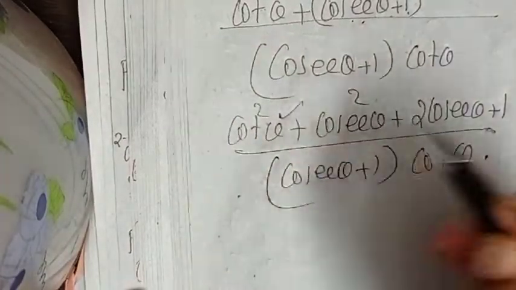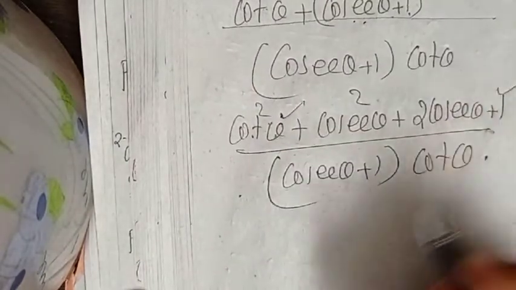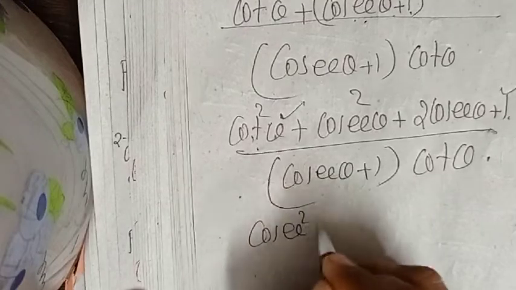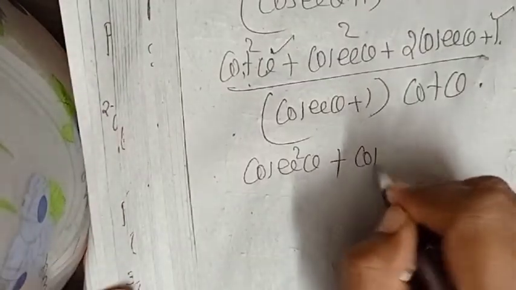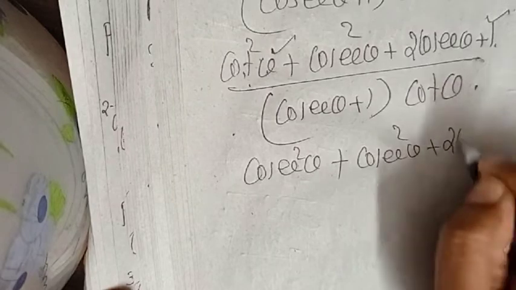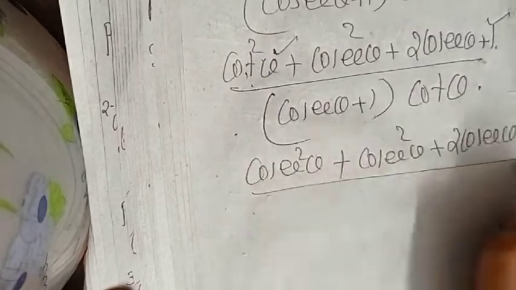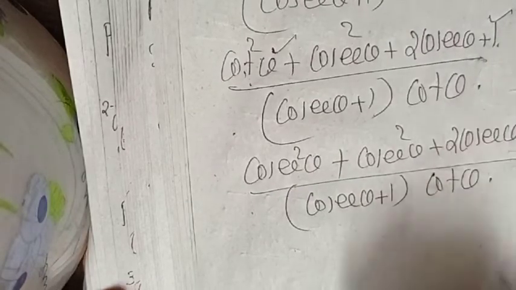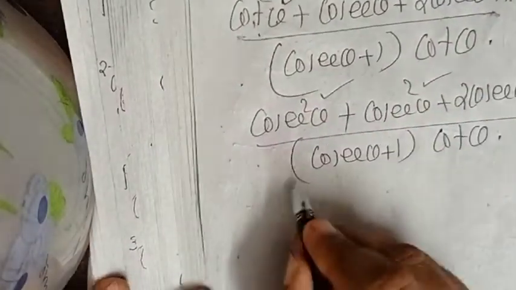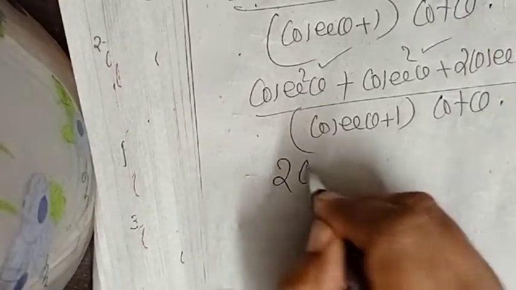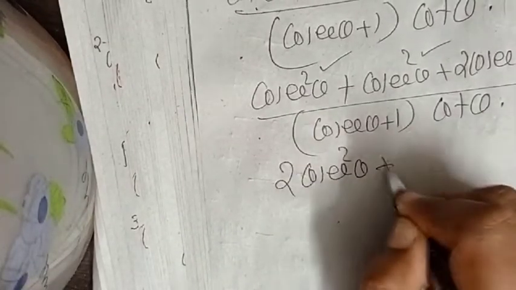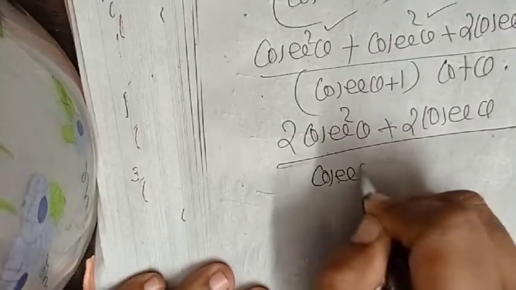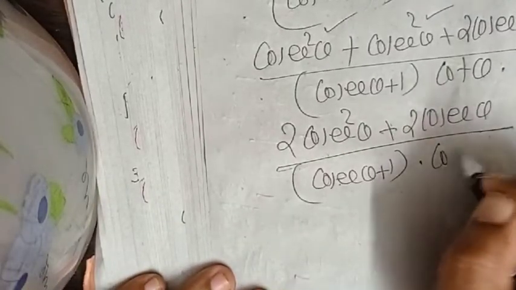Now, cot square theta plus 1. What is that? Cot square theta plus 1 or 1 plus cot square theta is cosec square theta, plus cosec square theta plus 2 cosec theta by cosec theta plus 1 into cot theta. Okay. Cosec square theta plus cosec square theta is 2 cosec square theta plus 2 cosec theta by cosec theta plus 1 into cot theta.